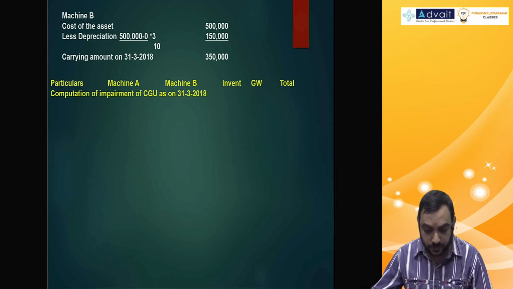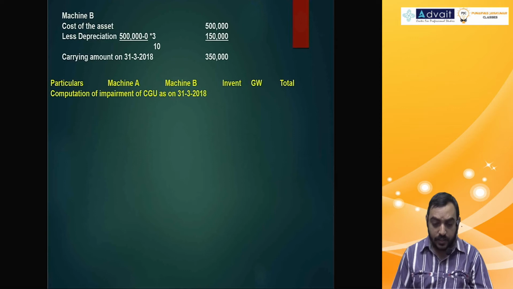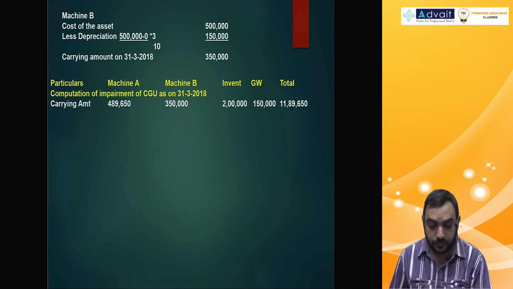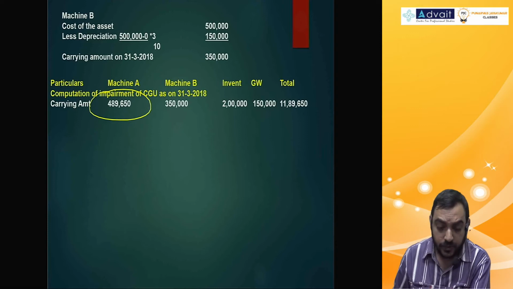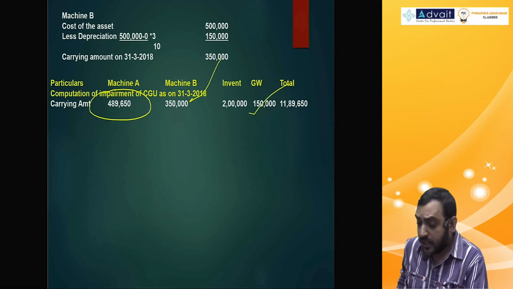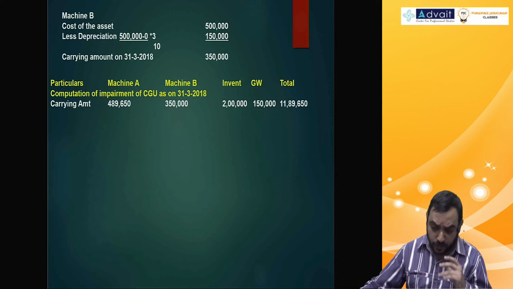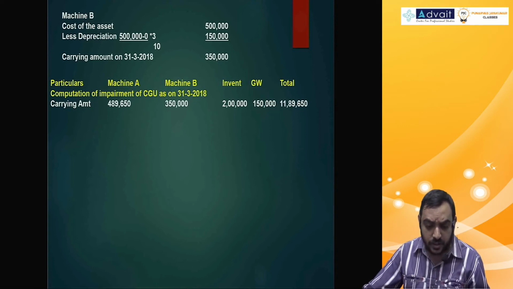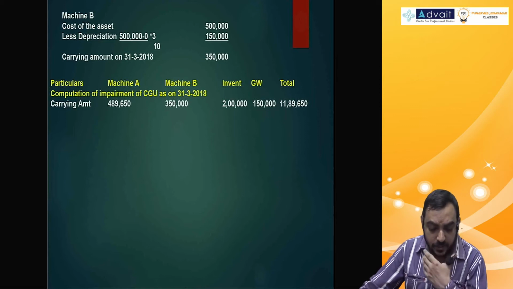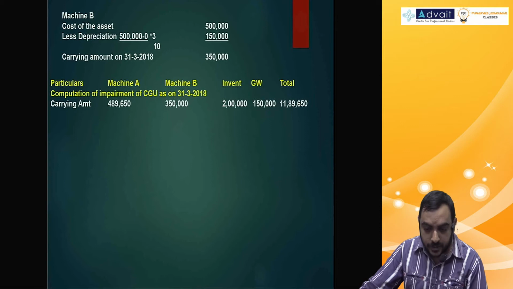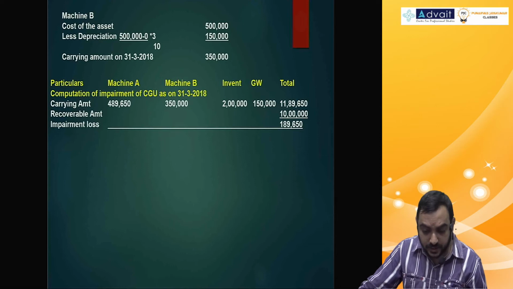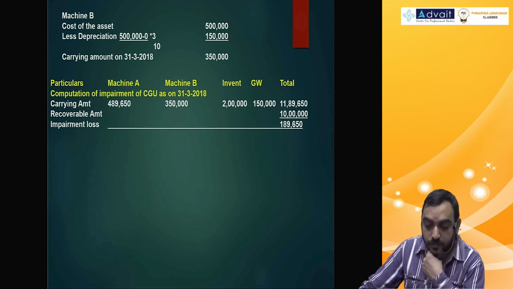Carrying amounts: machine A after impairment 4,89,650, 3,50,000 for machinery B, inventory given 2 lakh, goodwill given 1,50,000, and total 11,89,650. And recoverable amount, see in the problem, what is the recoverable amount of this CGU as on 31st March 18? 10 lakh. Therefore, impairment loss becomes 1,89,650. That is there, balancing.